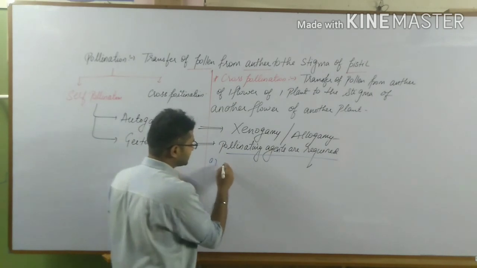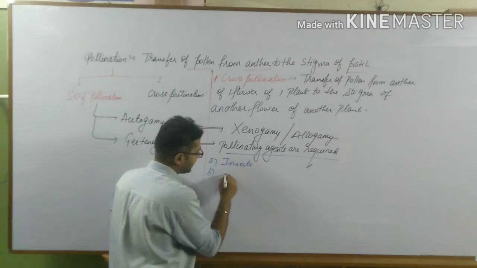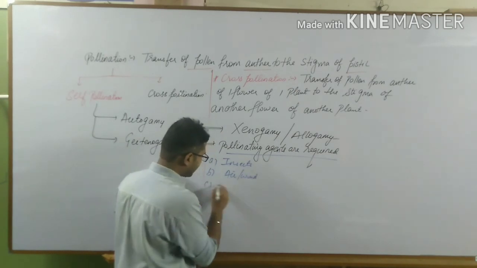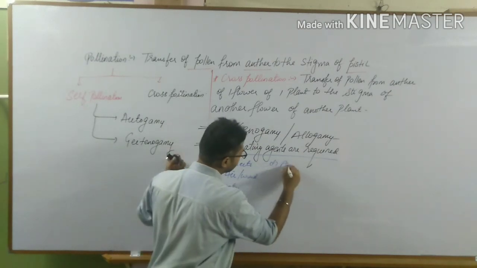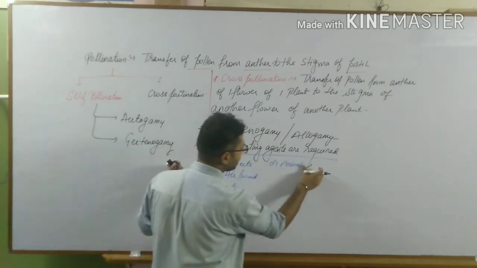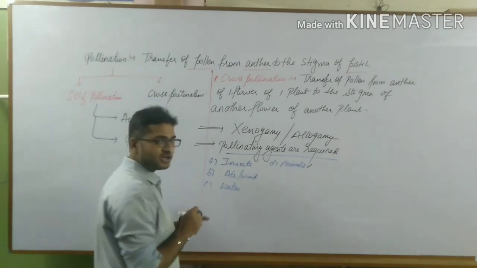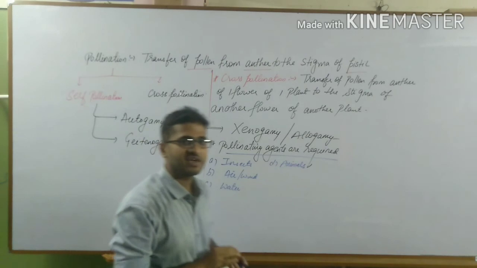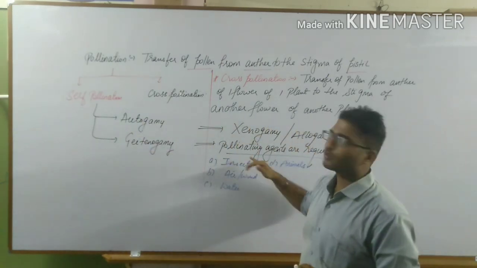The few pollinating agents are insects, which are the most common. It can be air, that is the wind. Then it can be water also. Then it can be animals also, that is the zoophily, the most common example can be animals. So pollinating agents are required for cross pollination, while in case of self pollination, since it is of the same flower or within the same plant body, no such pollinating agents are